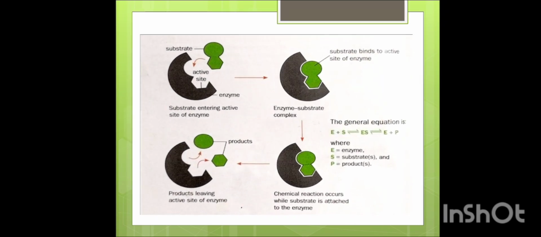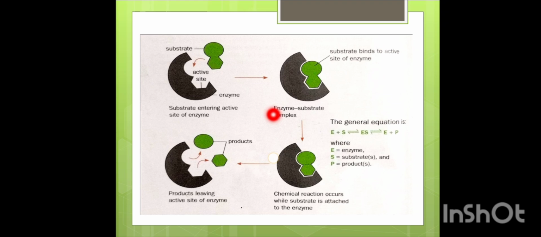Look at this diagram. First of all, this is the active site, which is the site that is present on the enzyme and that is involved in the chemical reaction. And this is the substrate that has a specific shape and that will bind with the active site of the enzyme. When this substrate binds into the active site of the enzyme, it will form the enzyme substrate complex.